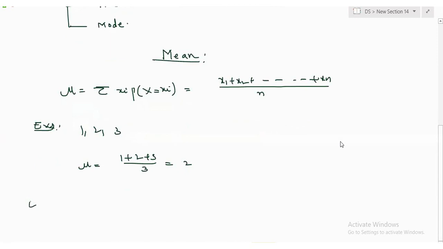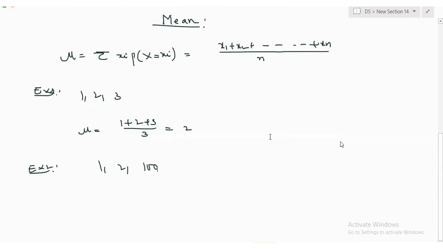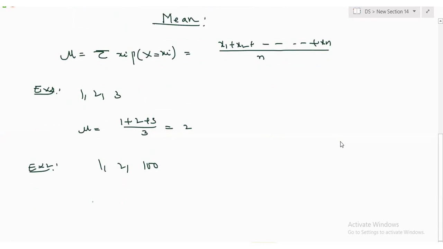Example 2. The data is like this. What is going to happen? Average, mean, or whatever it is, equal to 1 plus 2 plus, how much is this? 20 some, 34 point something, right?